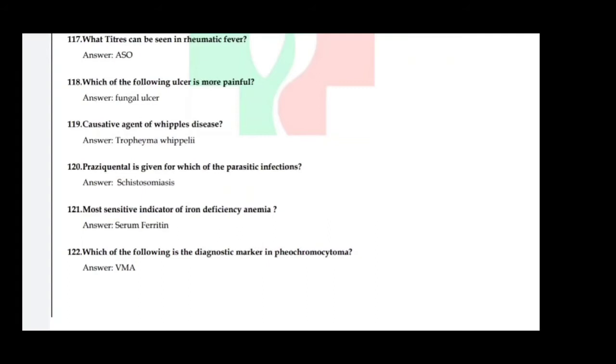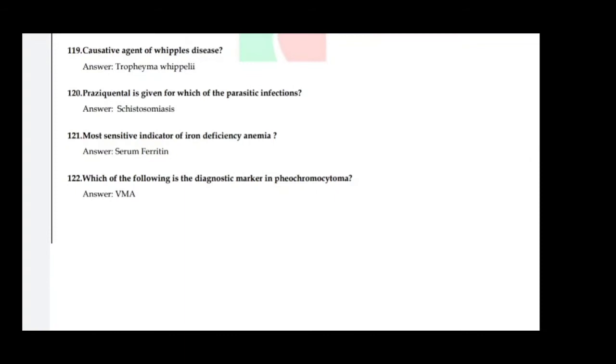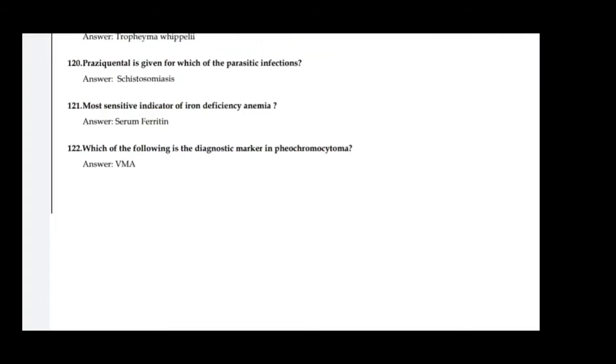Next one, praziquantel is given for which parasitic infection? So answer is schistosomiasis. Next one, most sensitive indicator of iron deficiency anemia. Answer is serum ferritin. Next one, which of the following is the diagnostic marker in pheochromocytoma? Answer is VMA. VMA means vanillylmandelic acid.